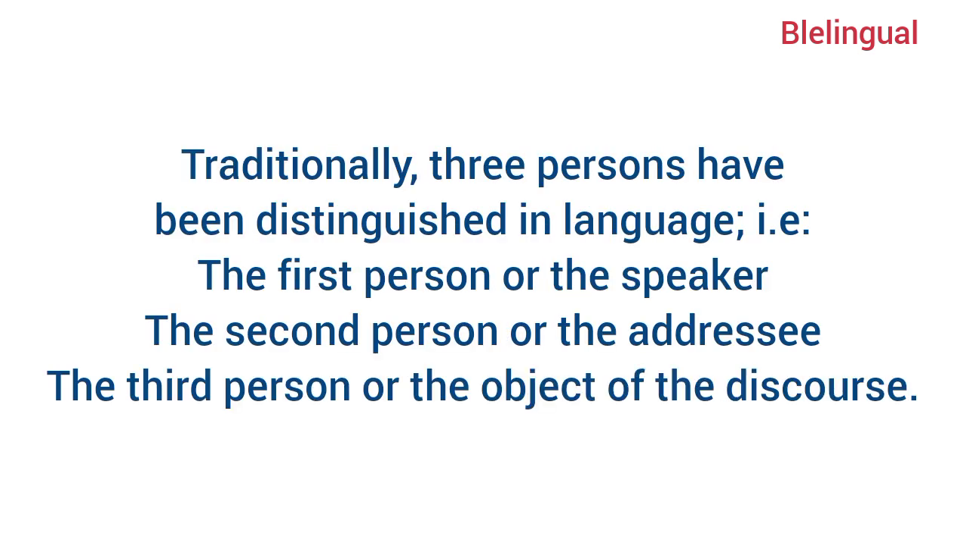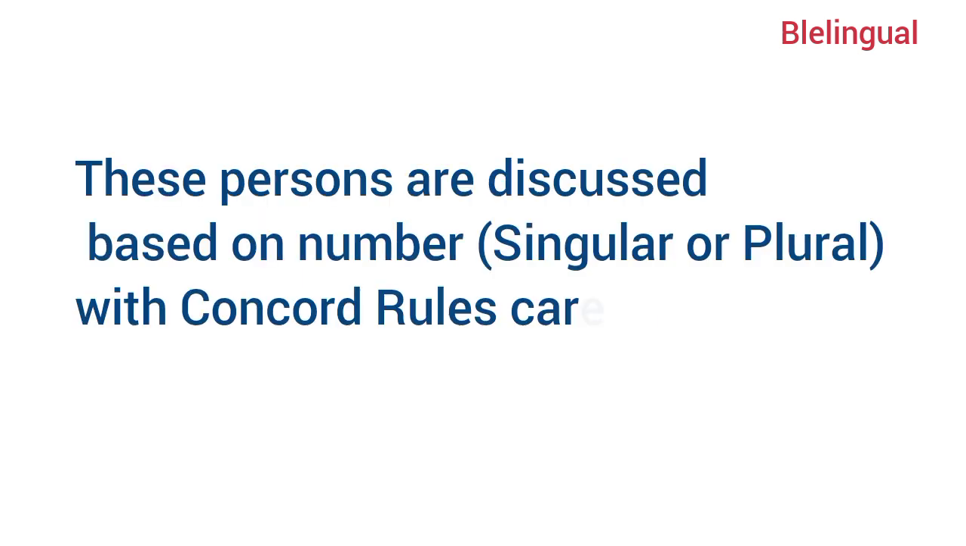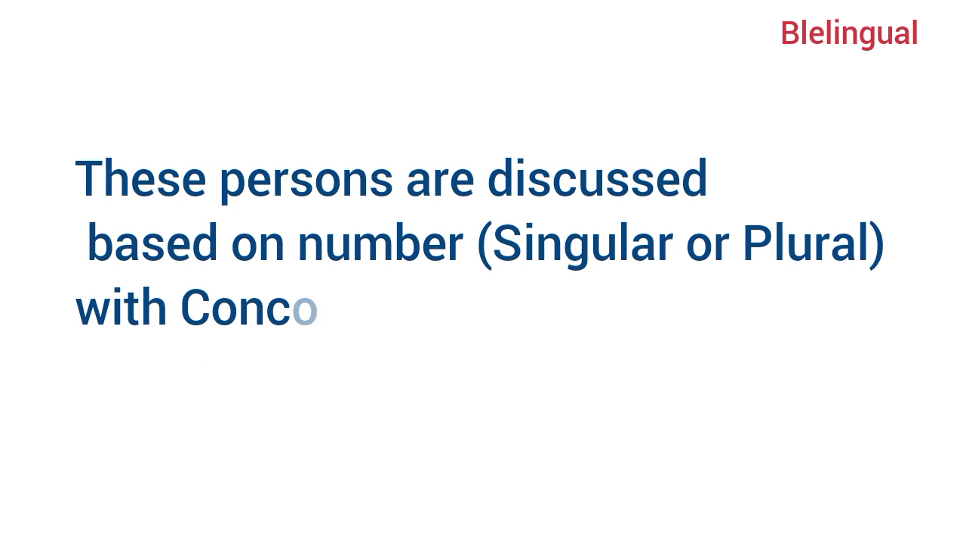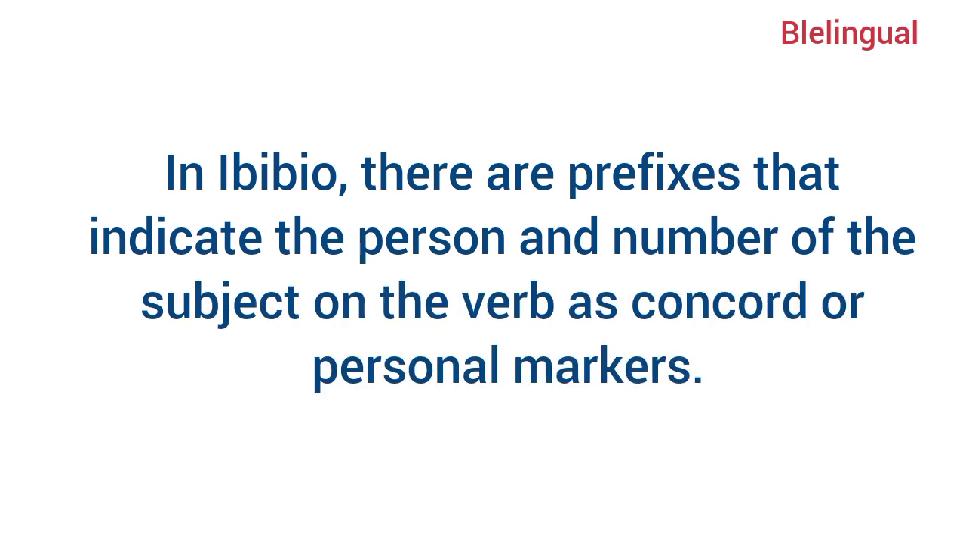Traditionally, three persons have been distinguished in language. That is, the first person or the speaker, the second person or the addressee, and the third person or the object of the discourse. These persons are discussed based on number, which happens to be the singular or plural, with Concord rules carefully observed for the grammaticality of the sentence.